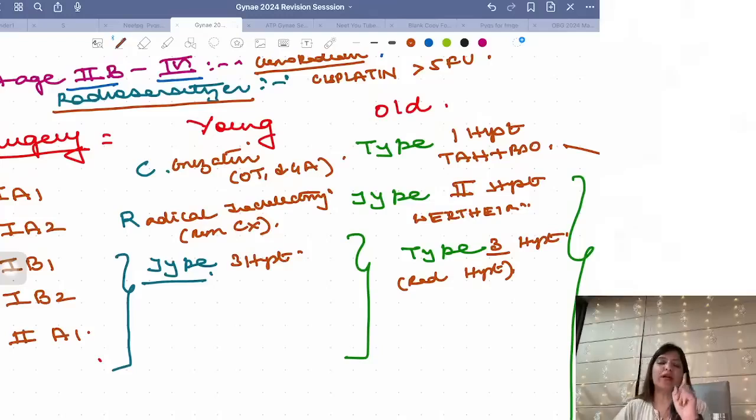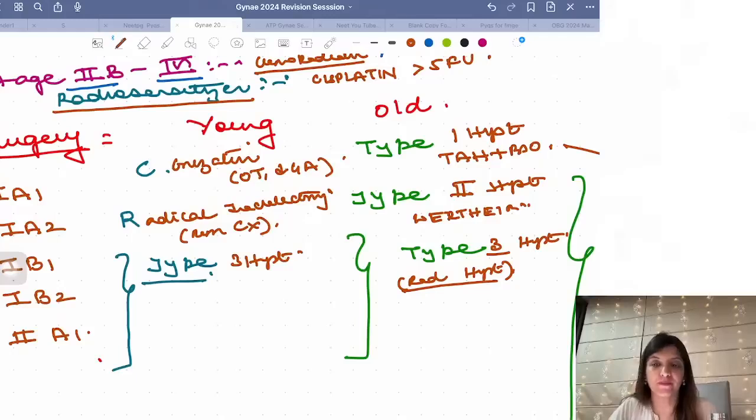In young females, 1A1 conization, 1A2 radical trachelectomy, after that type 3 hysterectomy. In older females, 1A1 the simplest hysterectomy, that is total abdominal hysterectomy. Then 1A2 type 2 hysterectomy, and then every other case type 3 hysterectomy. Type 3 hysterectomy is also called radical hysterectomy.